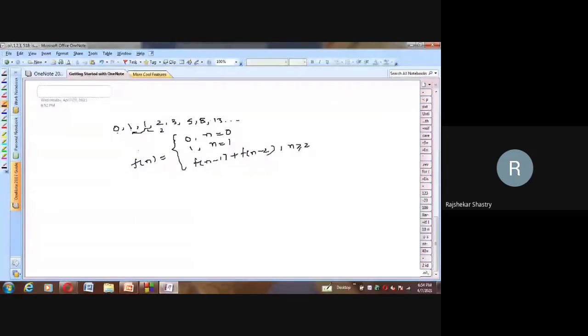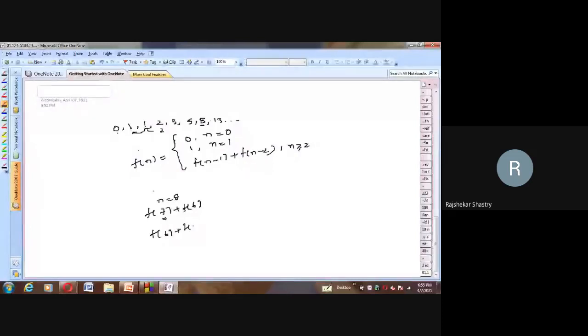So for example, if I want to generate up to 8, what will we have here? Let us see that. The 8th Fibonacci number, so n is equal to 8 here. It is not equal to 0 because n is not 0, not even 1. So here it will come, and you will find 8 minus 1, f of 7, plus f of 6. And f of 7 is, again a non-base case, f of 6 plus f of 5.